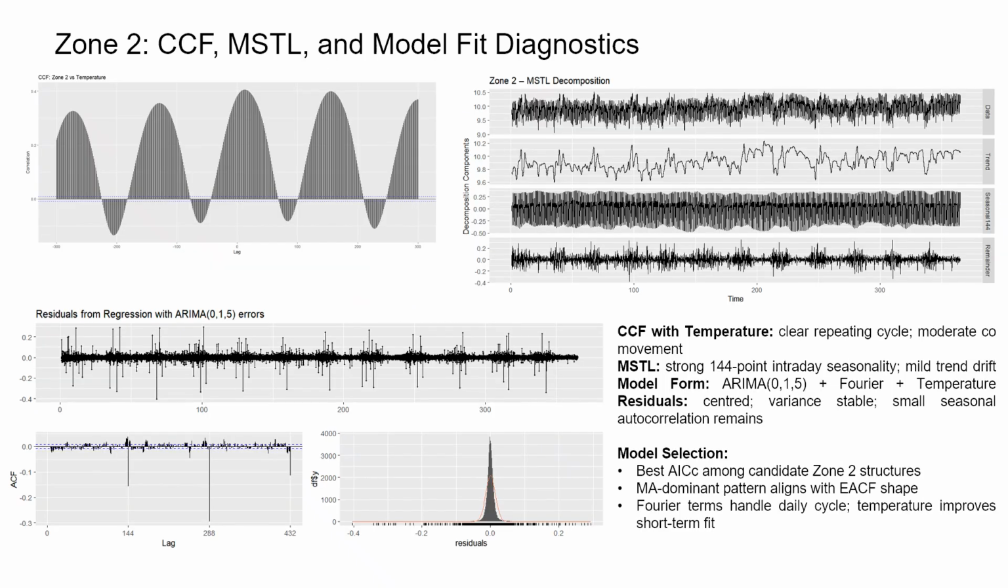For Zone 2, the CCF with temperature shows a very strong seasonal relationship. The peaks repeat almost perfectly every 144 lags, meaning temperature and demand rise and fall together over the daily cycle rather than at a single fixed lag.